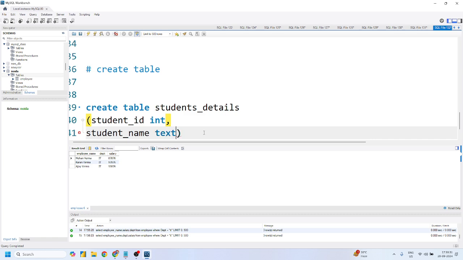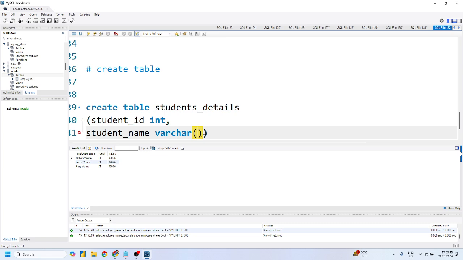So I can give three different data types. The first one is text, the second one is char, which is called character, and the third one is varchar. And we'll use the varchar. Why we'll use the varchar? Varchar is a variable character in nature.